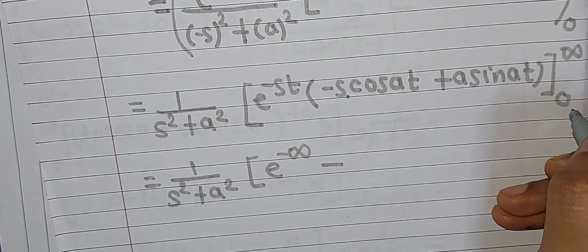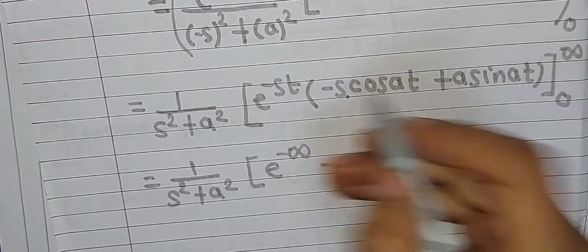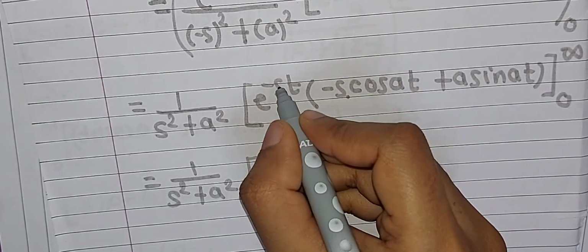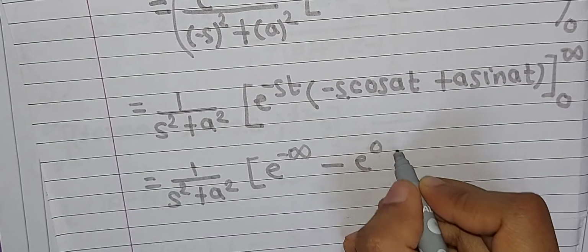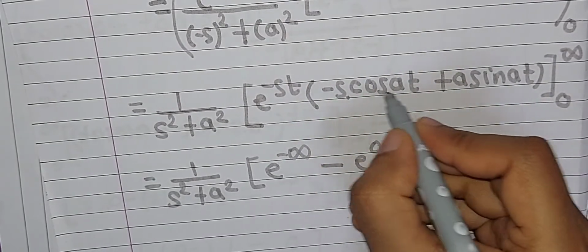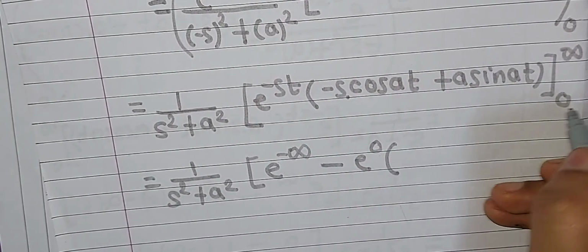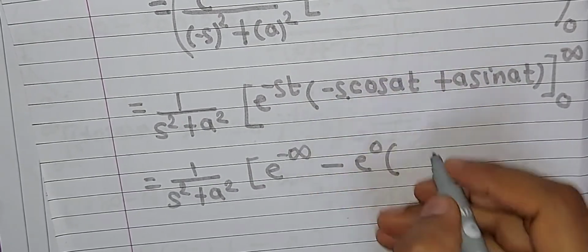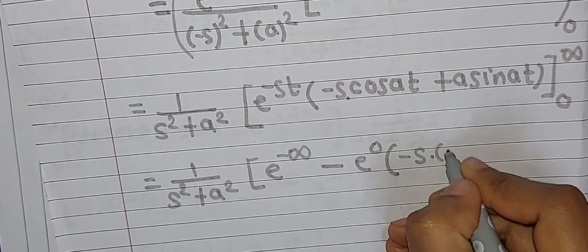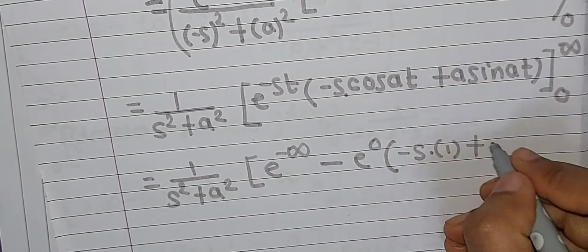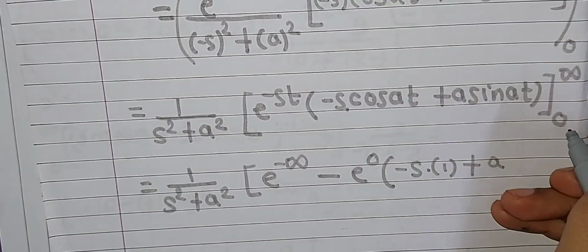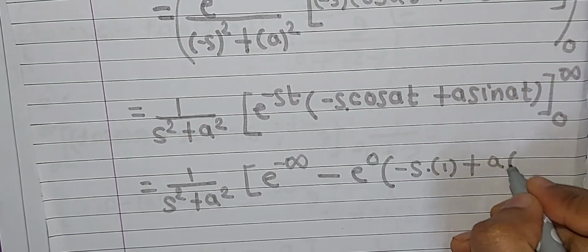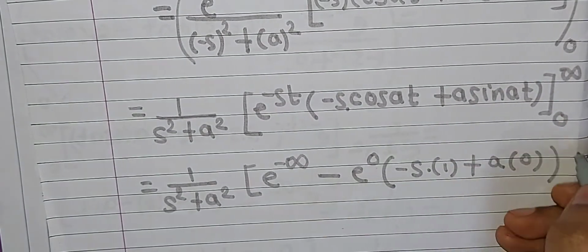Next put this lower limit 0 in place of t, therefore the second term will be e raised to 0 into s is 0, that is e raised to 0 in the bracket cos at. So when we put 0 in place of t, then cos 0 is equal to 1, so minus s into this 1 plus take a as it is, and next when we put 0 in place of t, sin 0 is 0, so a into 0.